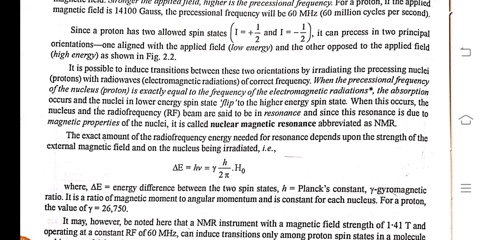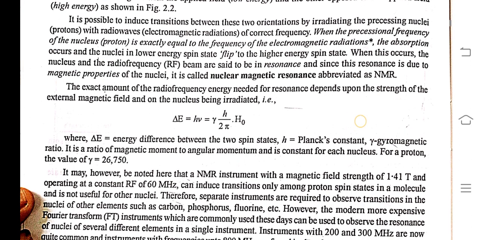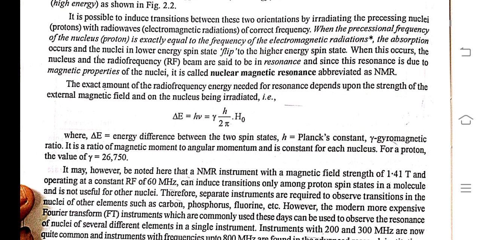When this occurs, the nuclei and the radio frequency beam are said to be in resonance, and since resonance is due to the magnetic property of the nuclei, it is called nuclear magnetic resonance, abbreviated as NMR. The exact amount of radio frequency energy needed for resonance depends upon the strength of the external magnetic field and on the nuclei being irradiated.